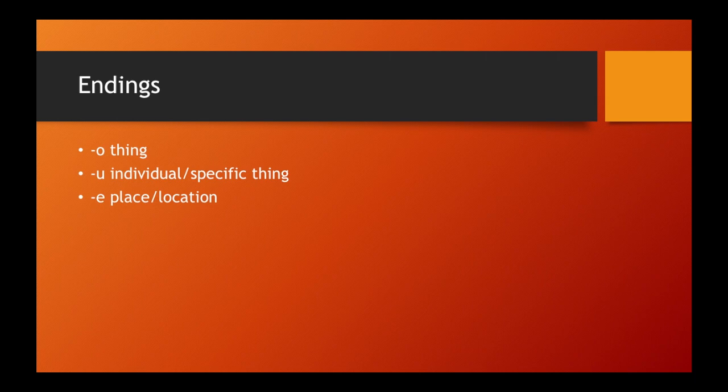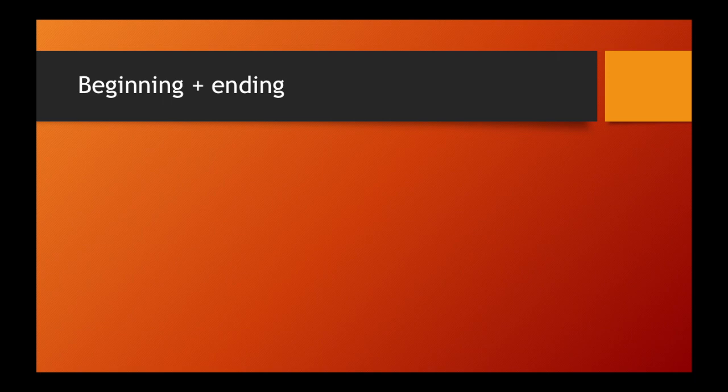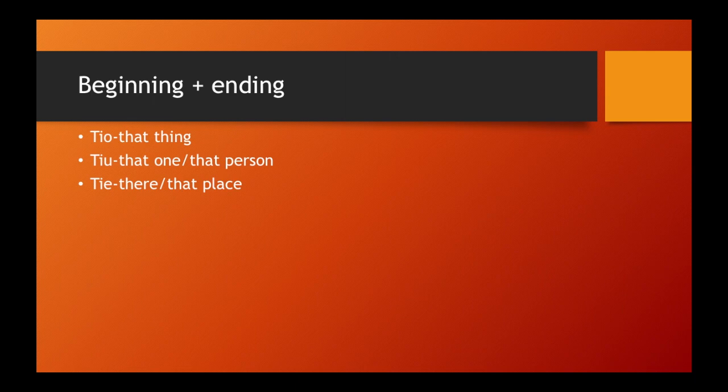So now that you have three beginnings and three endings, you can put them together. Tio is that or that thing. Tiu is that one or that individual thing, or it can actually mean that person. And tia is there or that place. So you see how these work? You have the beginning, the T, and then you have the ending that tells you whether you're talking about a thing, or a place, or an individual thing, etc.